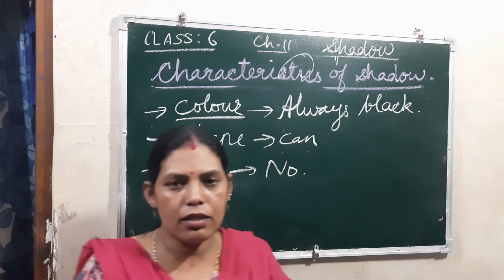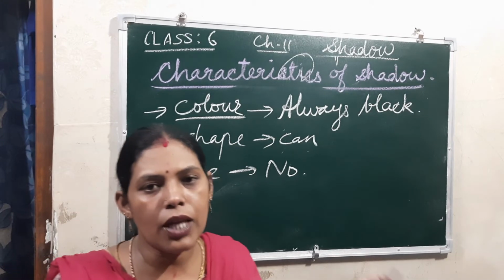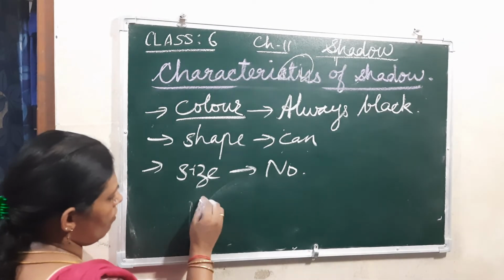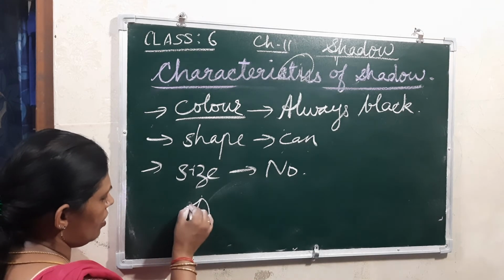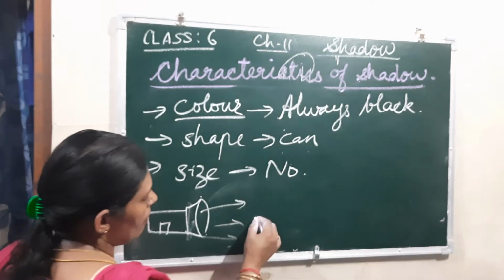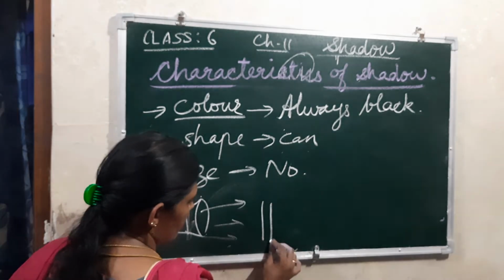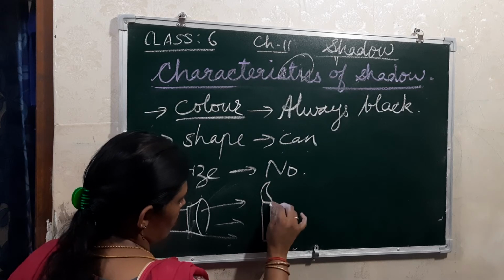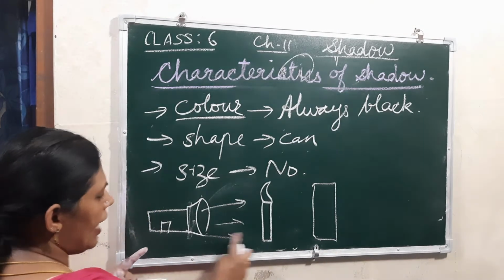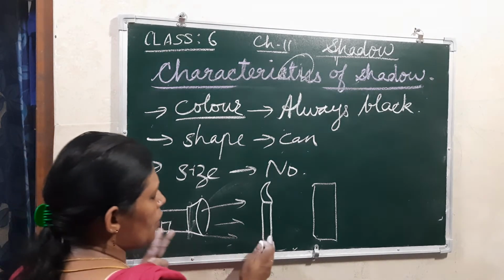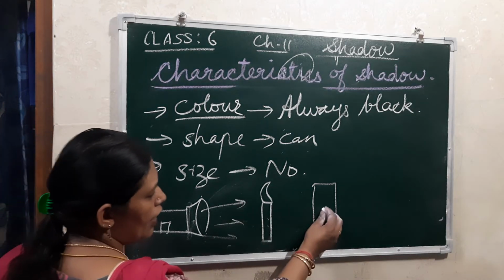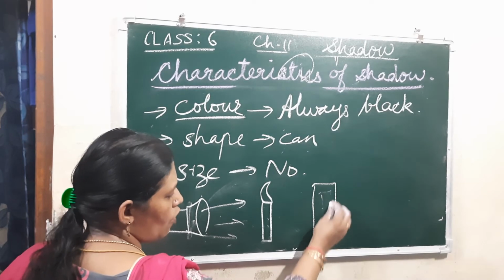If I am keeping a candle over here, this is the light, and here the screen, if the candle is closer to the light, then the shadow will be long.